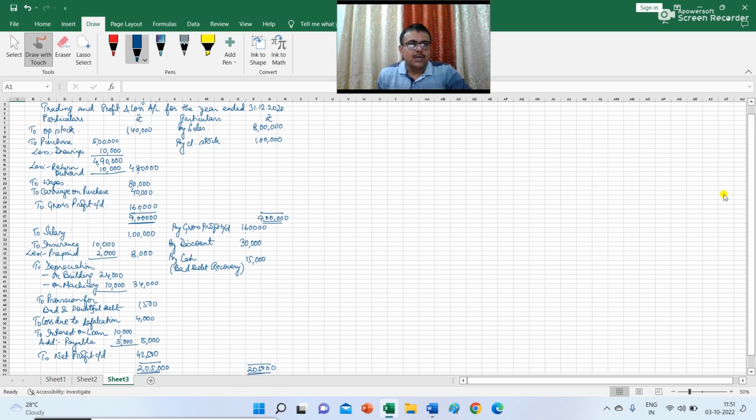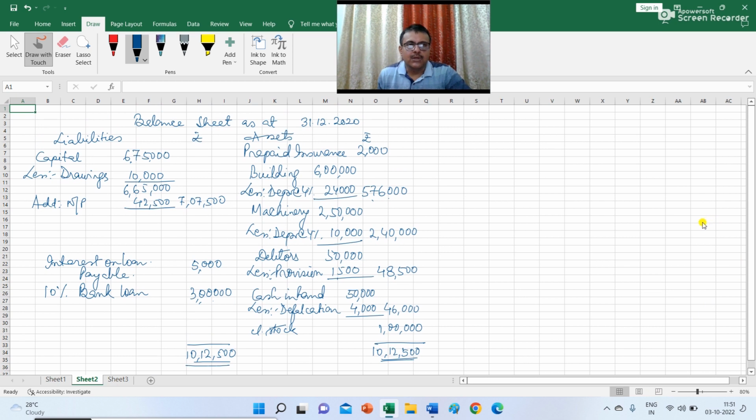So this is the trading and profit and loss account in one screen. Have a look at it. And this is the balance sheet as on 31st December 2020 in one screen.